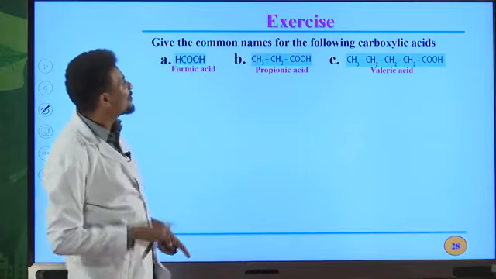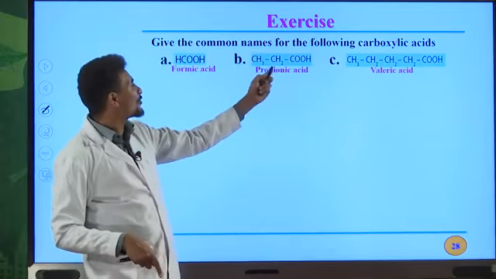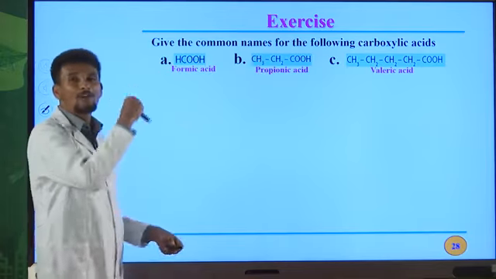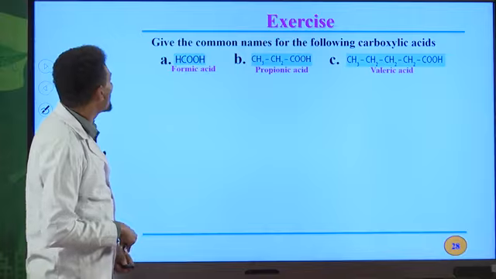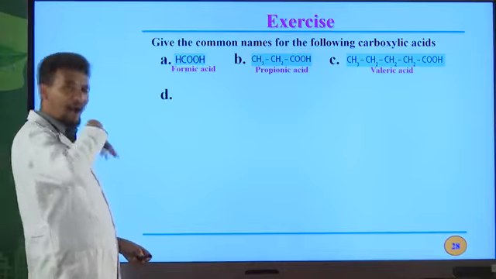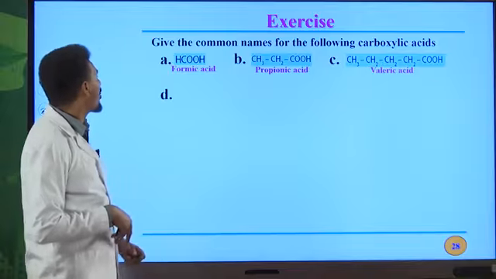Okay, its IUPAC name is pentanoic acid. The IUPAC name for this compound is propanoic acid. The IUPAC name for this organic compound that contains 1 carbon atom is methanoic acid. So you can easily name their IUPAC name as well as their common name.